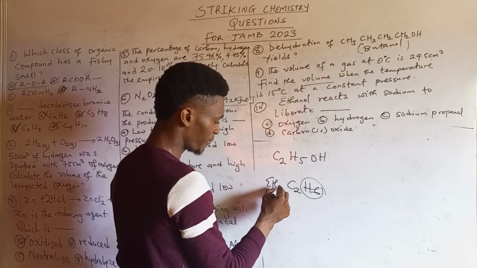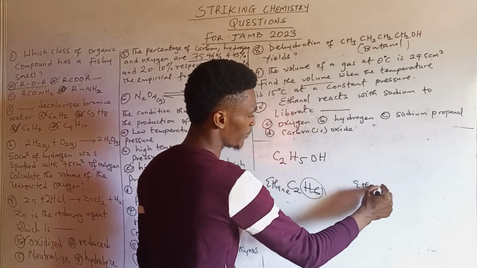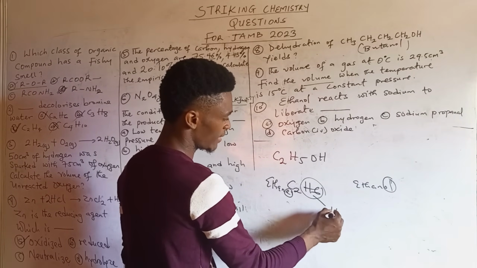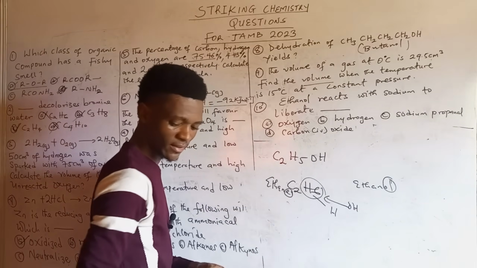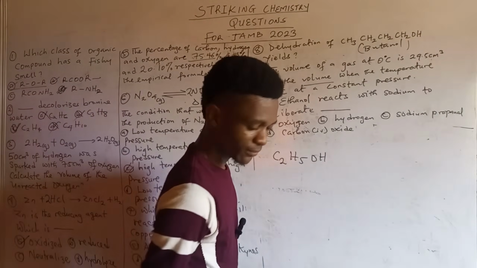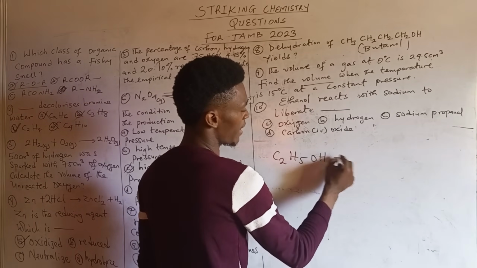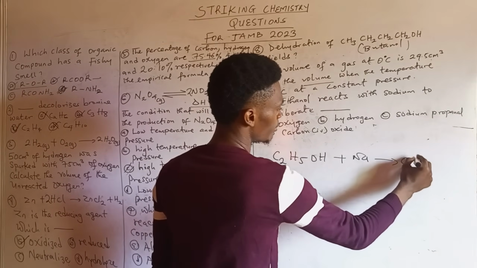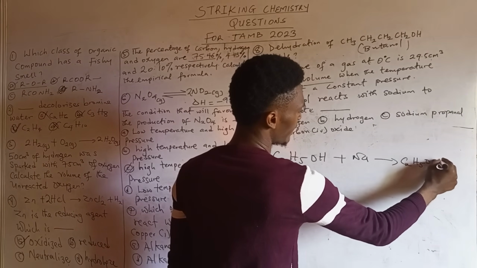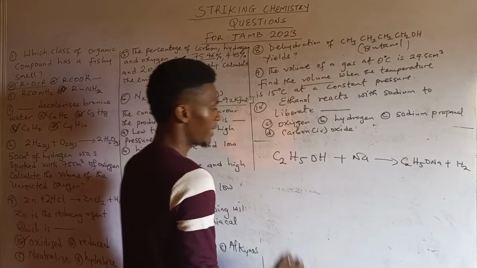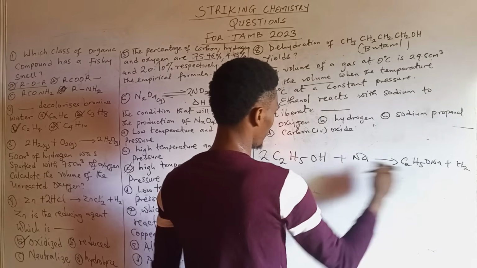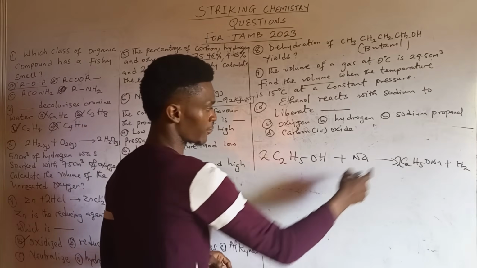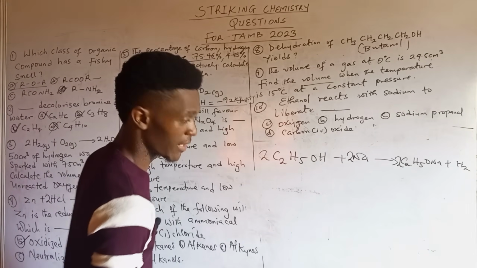So ethane being this one, if I want to get ethanol, by removing the E and replacing with OL, then I would need to remove one H from here and replace with what? OH. At the end, I would obtain that. All right. So if I carry out a reaction of ethanol with sodium, it ends up giving me C2H5ONa plus H2. So balancing the reaction, here will be 2, and of course that's two hydrogens, and the whole of this will be affected again by the 2, and of course we now have 2 Na. So everything is balanced.